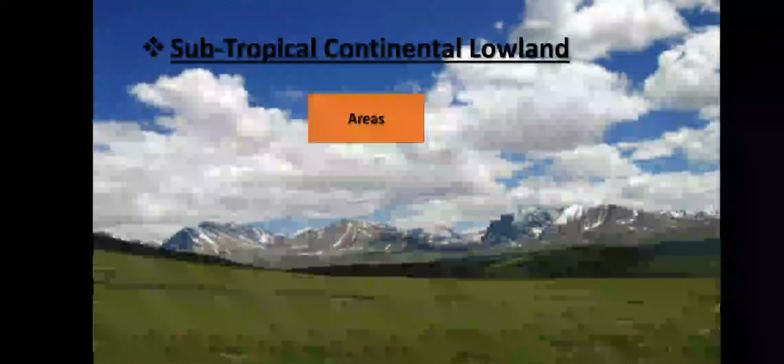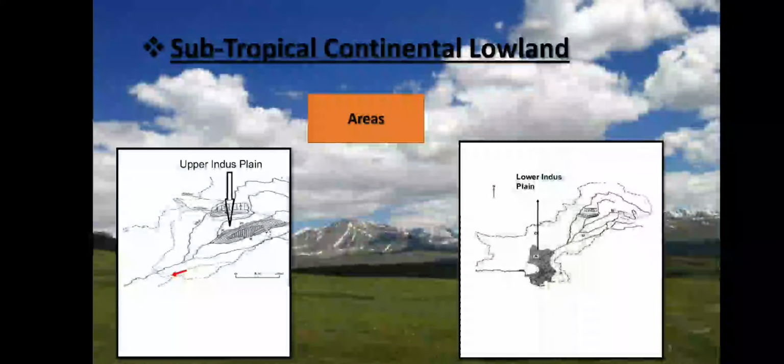Now comes our third climatic region of Pakistan, that is, subtropical continental lowland. Lowland means plain areas. As you already know the definition of plains, plains are vast stretches of flat land. This climatic region includes the upper Indus Plain, Punjab province, and the lower Indus Plain, Sindh province.